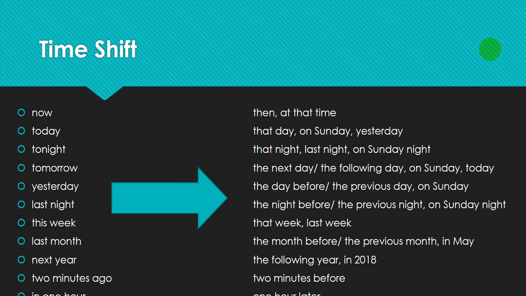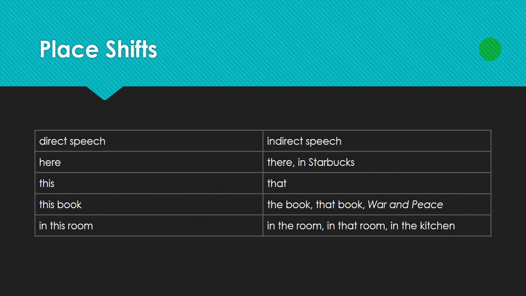Time shifts are very important, but quite logical, and I think that you'll be able to sort them out without much difficulty. Now becomes then, today would become that day, tonight might become that night or last night. Just do whatever sounds logical. Place shifts too. Here becomes there, this becomes that, this book becomes the book or that book. In this room might become in the room or in that room.